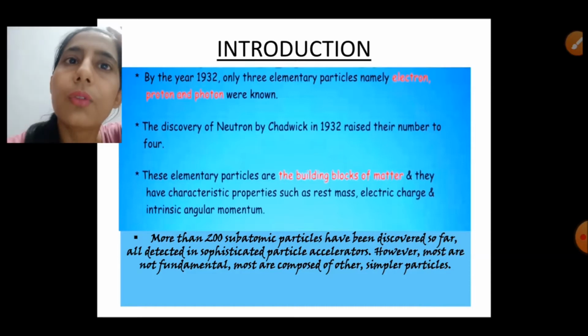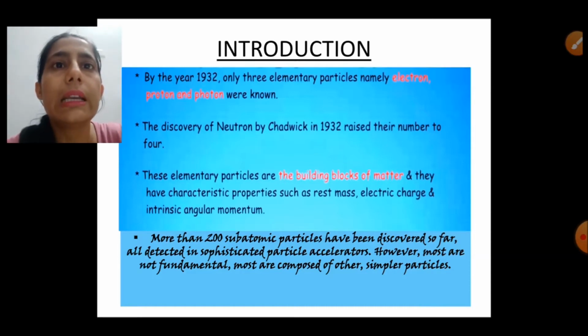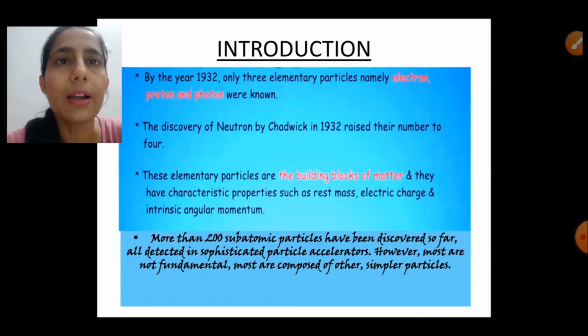After that, the photon was discovered in 1900 when Max Planck was studying black body spectra, and he found that light is quantized, and he gave the name photon to the quanta. So light consists of photons, and later, in 1905, Einstein confirmed that these photons are particles.